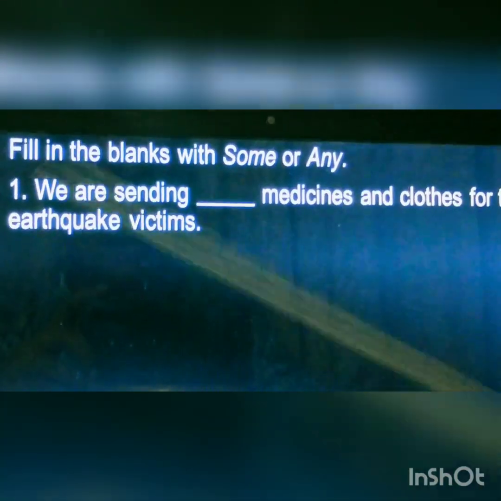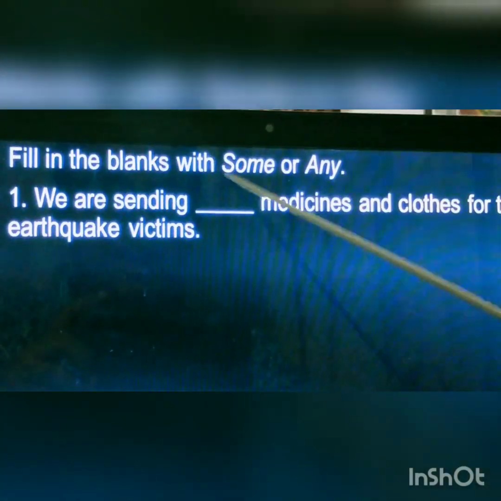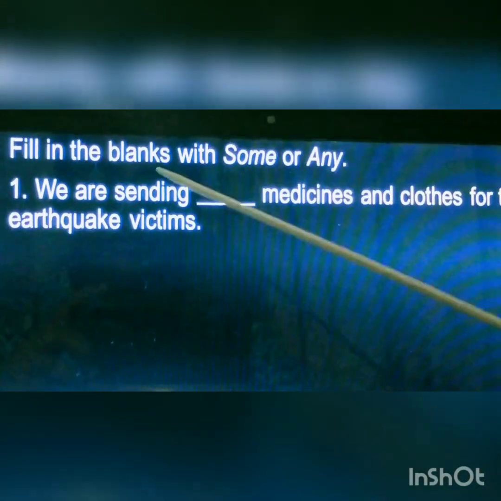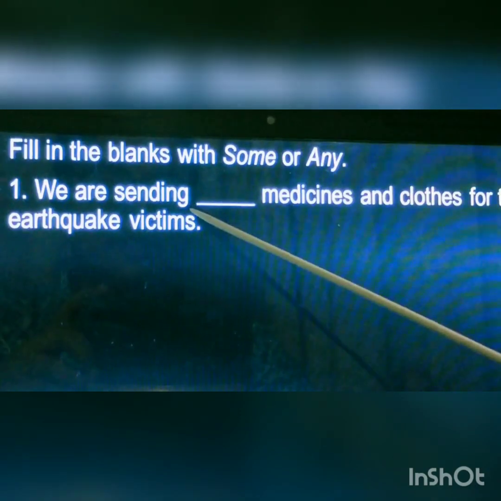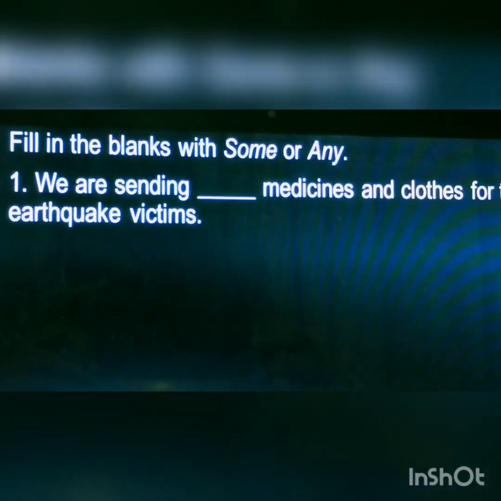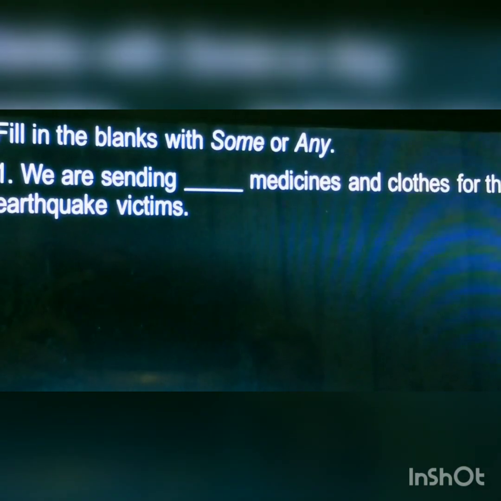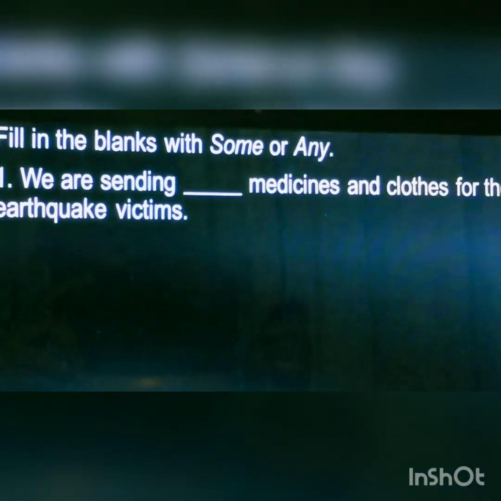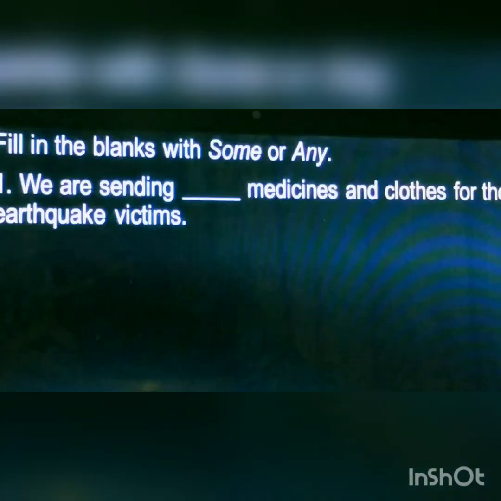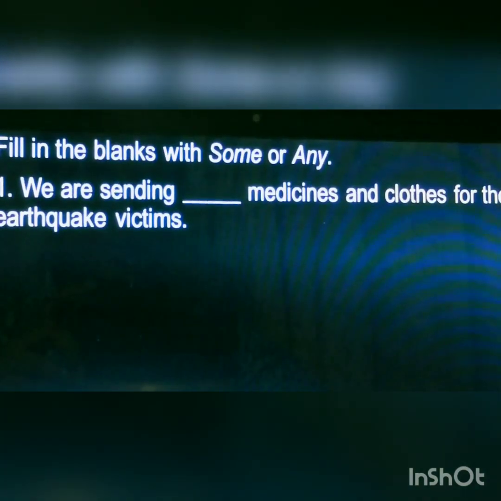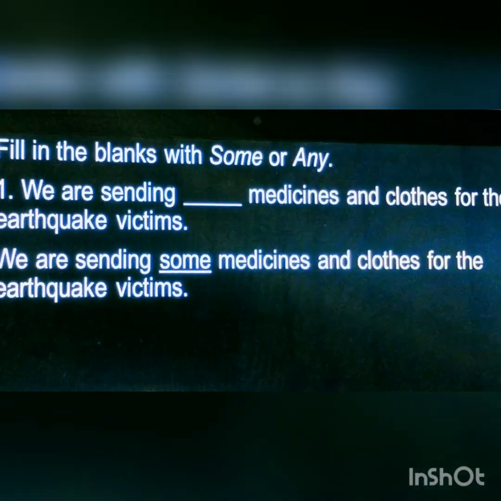Now see these examples. Fill in the blanks with some or any. First one, we are sending dash medicines and clothes for the earthquake victims. Here this is a positive sentence, so the answer is some.